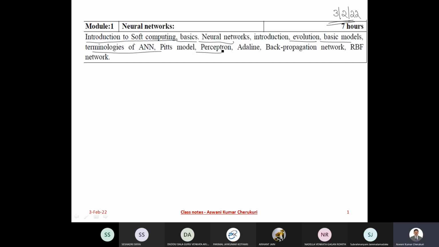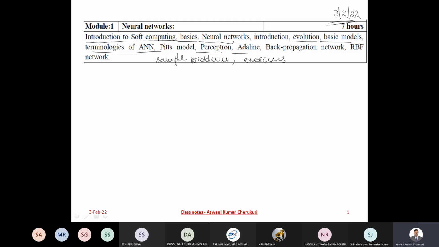Then we talked about the perceptron, then ADALINE, then MADALINE. Then we discussed the backpropagation neural network. Finally, in the previous class, we discussed the RBF network. Also we have seen various sample problems, right? We solved some sample problems in the class, and I also asked you to solve some exercise problems from the book. I hope all of you have done that.